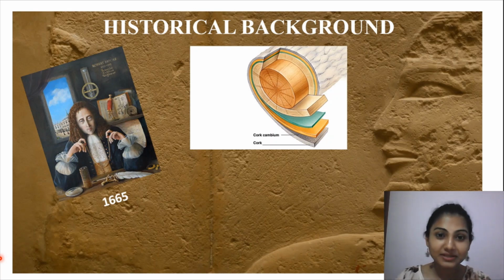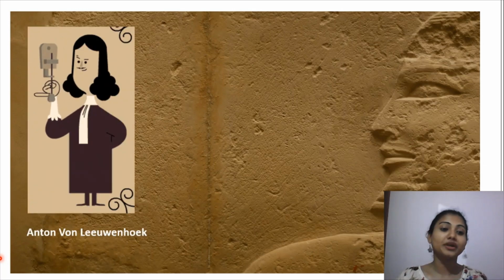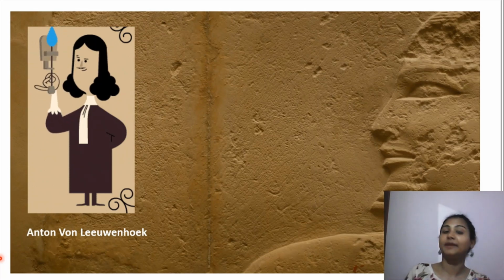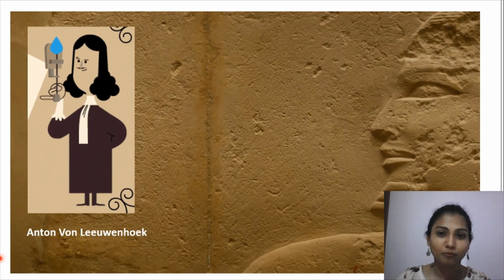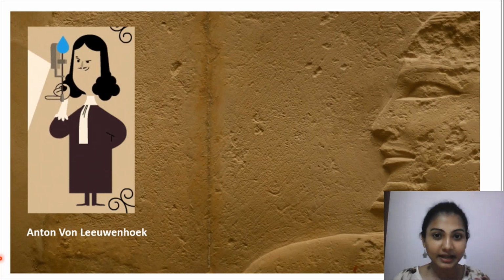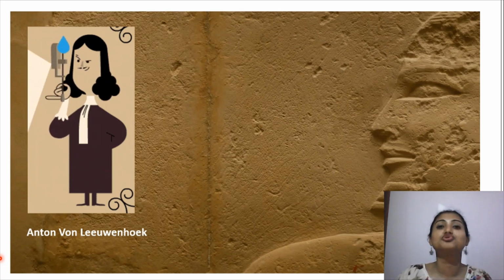Isn't that interesting? Then comes the next scientist, Antony von Leeuwenhoek. I know it's a very interesting name. He made another kind of microscope, on which he observed the very first bacteria, the ancient protozoa.